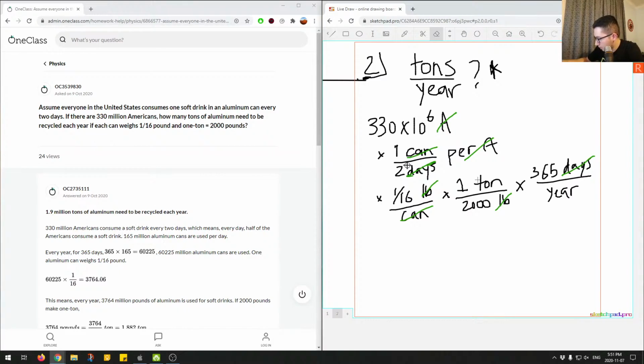Let's plug this into our calculator: 330 times 10 to the 6 times 1/2 times 1/16 times 1/2000 times 365, and we end up with 1882031, and this is about 1.9 million.